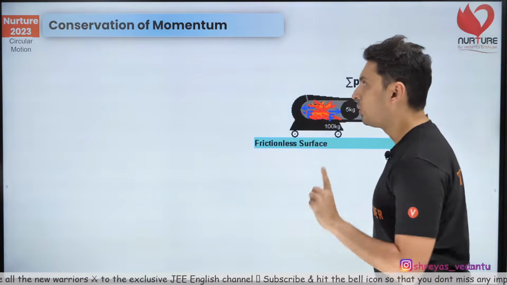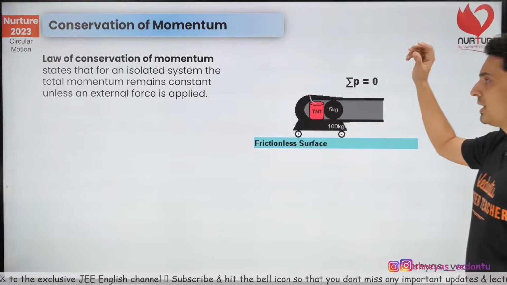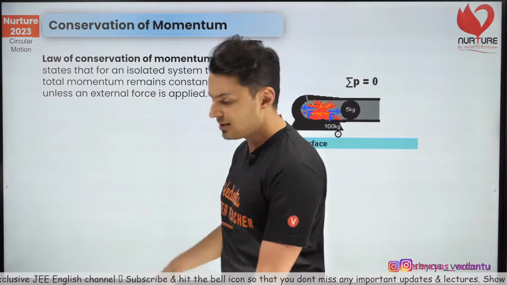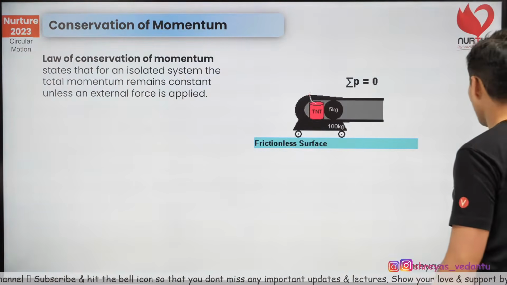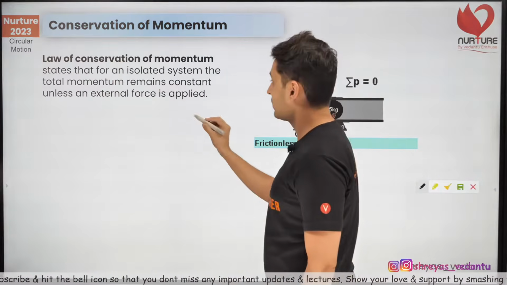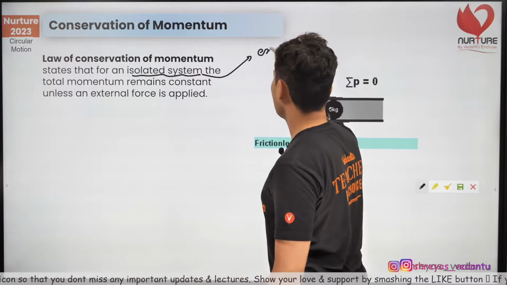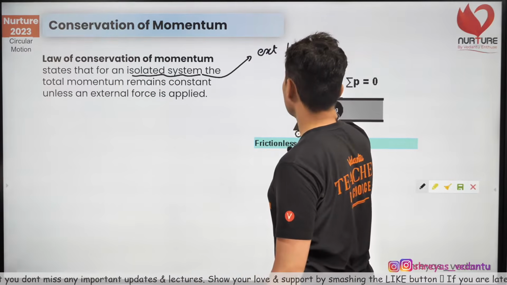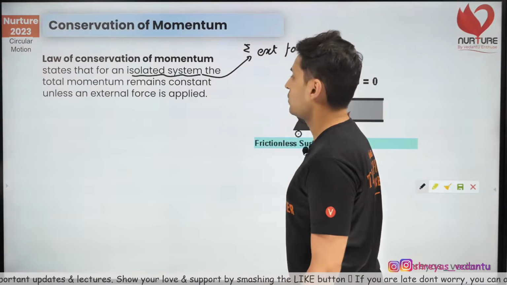Okay, so what is the conservation of momentum principle? It says that when you take an isolated system, what is the meaning of an isolated system? Isolated system means there is no external force acting on it. So an isolated system just means that the net external force is 0.